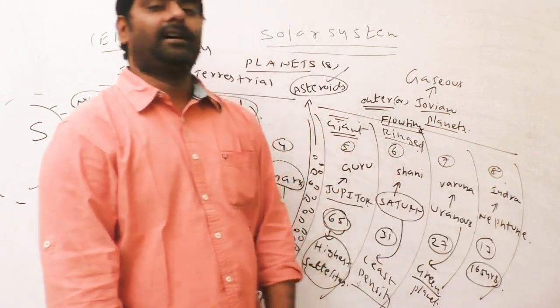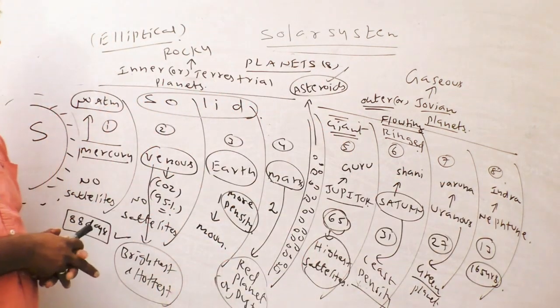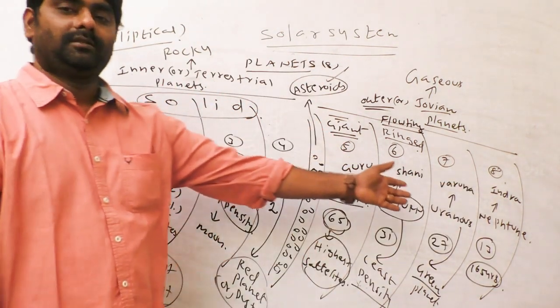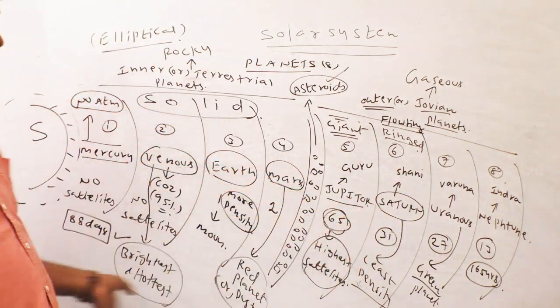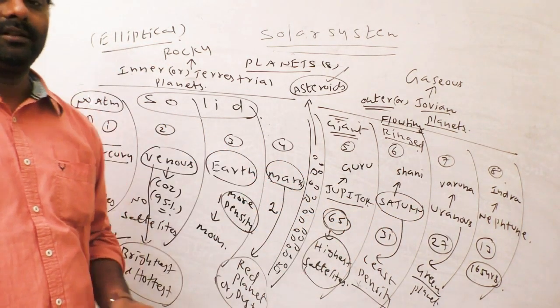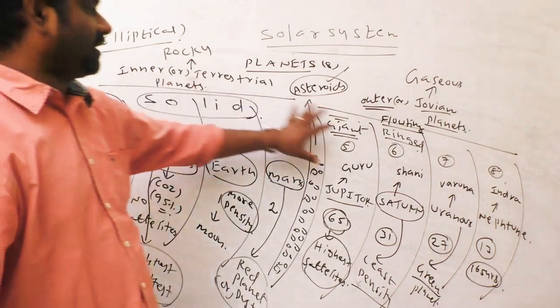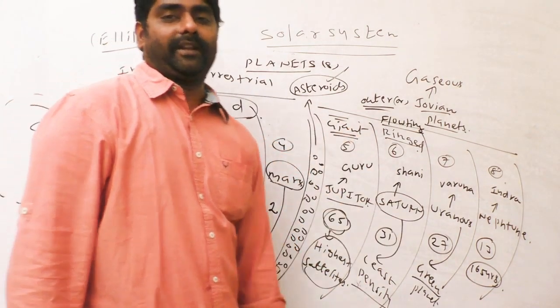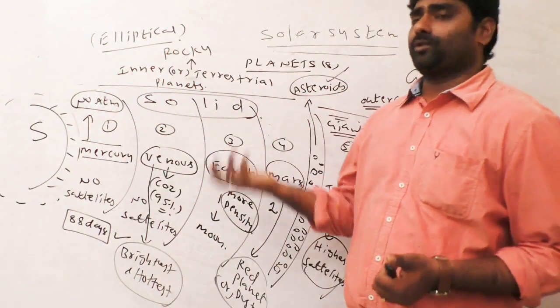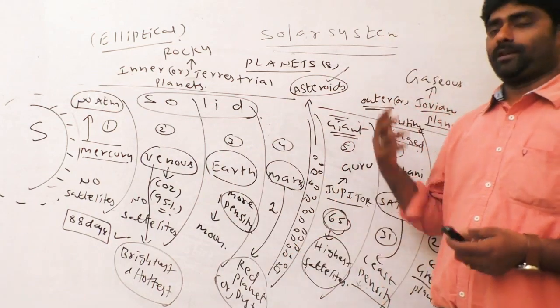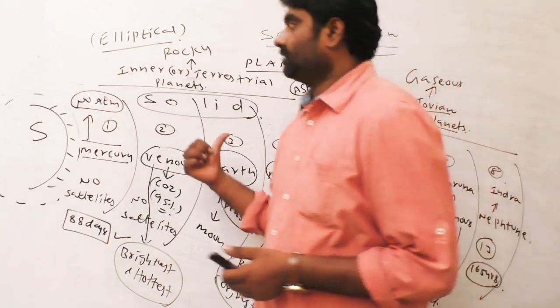Last, Neptune, Indra, the farthest planet from the Sun. It takes 165 years to revolve around the Sun. So these are important from our exam point of view. Many questions you can get from this topic. Okay?